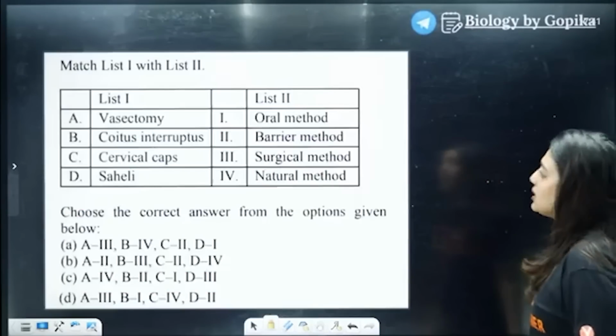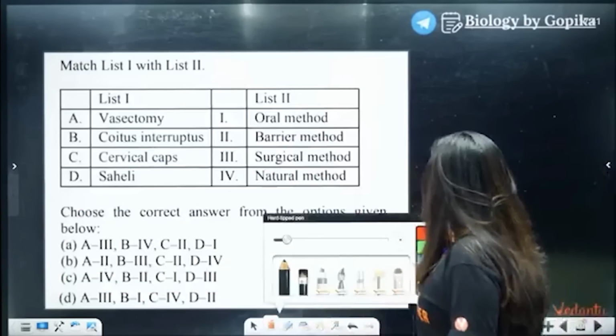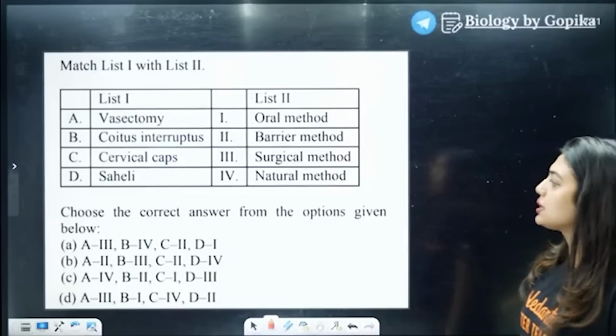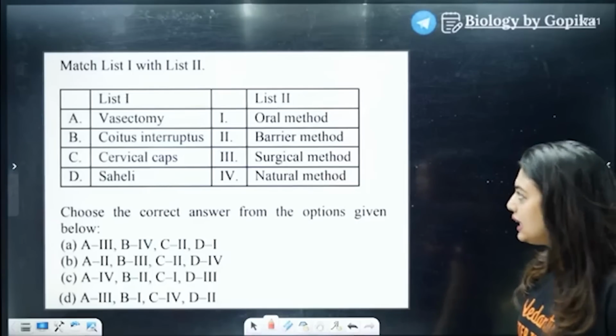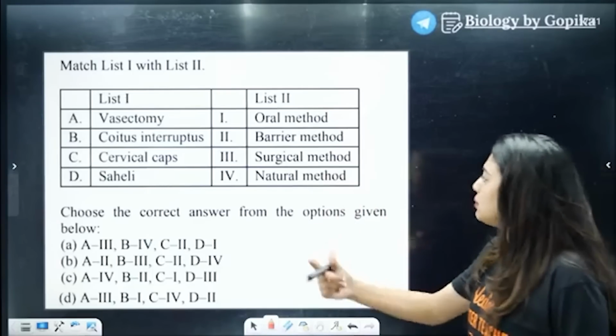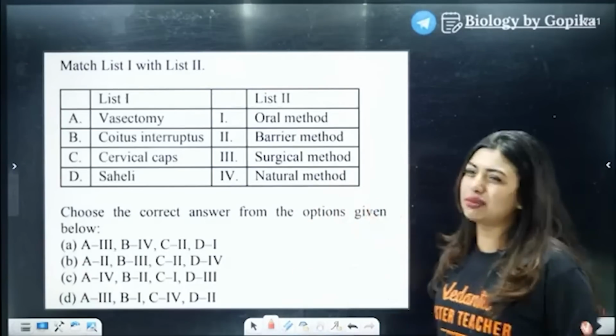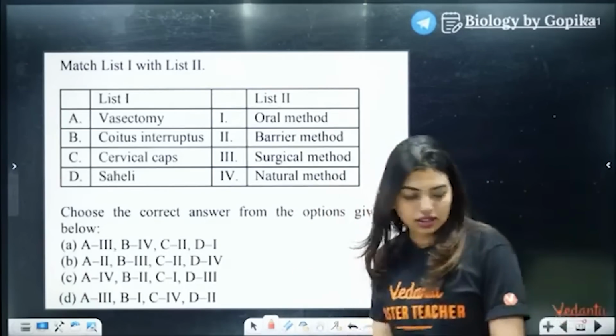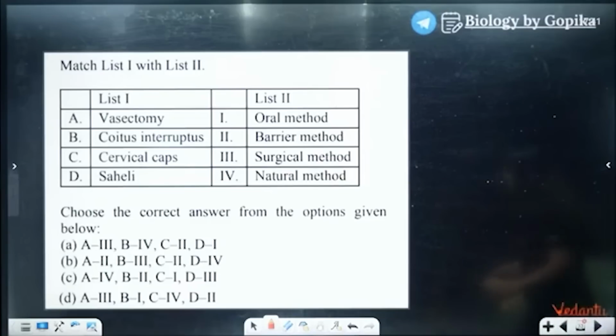Yes, next question. Vasectomy, coitus interruptus, cervical cap, Saheli. Oral method, barrier method, surgical method, natural method. Wow, what a beautiful question. Come on, answer. One second, students.